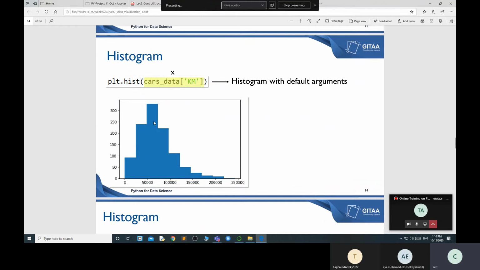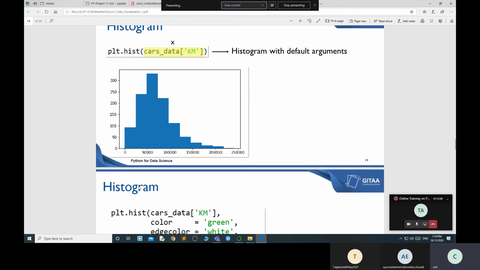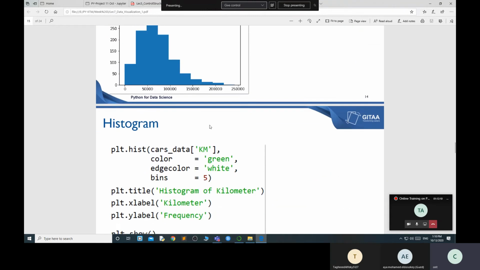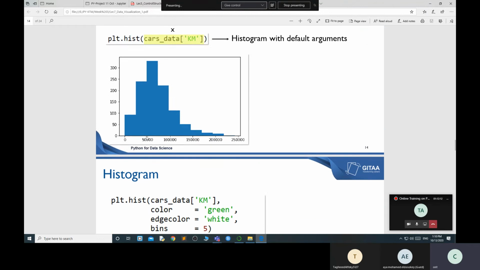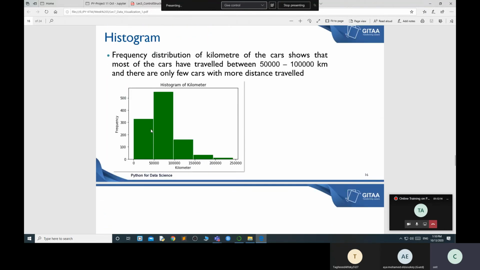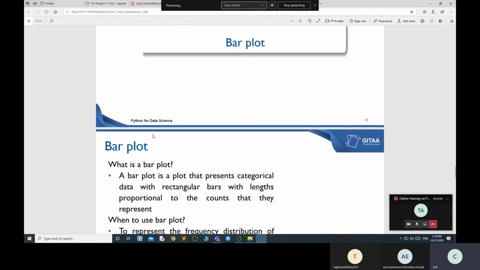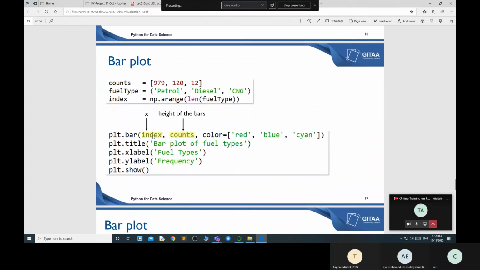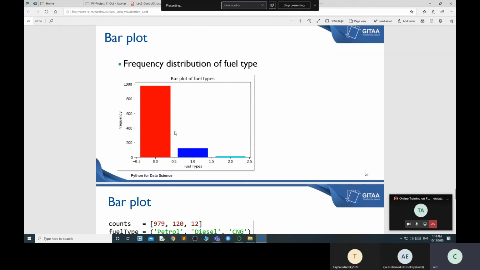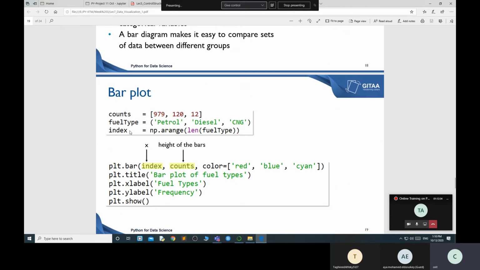If you want to see the histogram, these things can also be done by probability. Whenever we do exploratory data analysis, we will do the same thing, but in terms of numbers. If you have a good knowledge of statistics, at that time you can use that part. Otherwise you can use this visualization part, like a bar plot. You can count values, and according to that you can plot a bar plot. It's very simple. You just take this value and pass the argument over here.